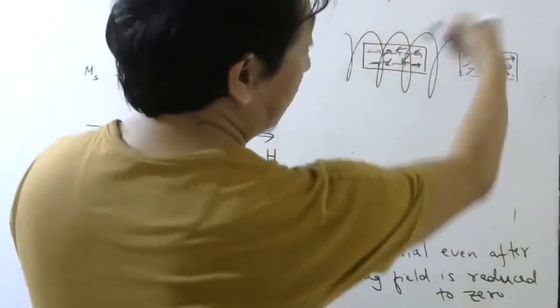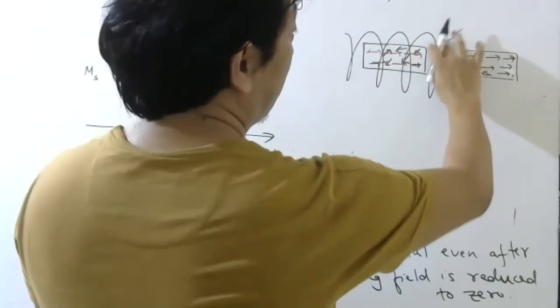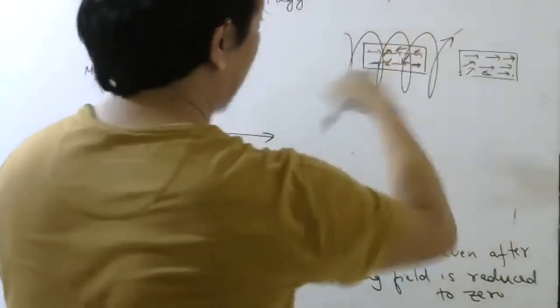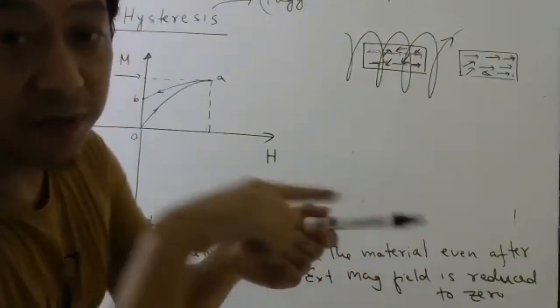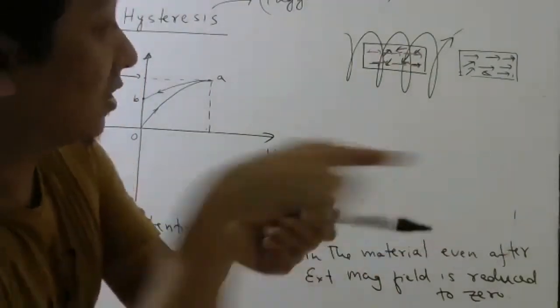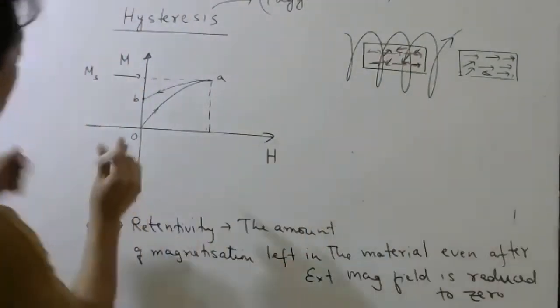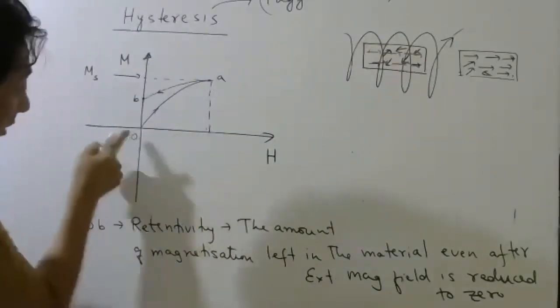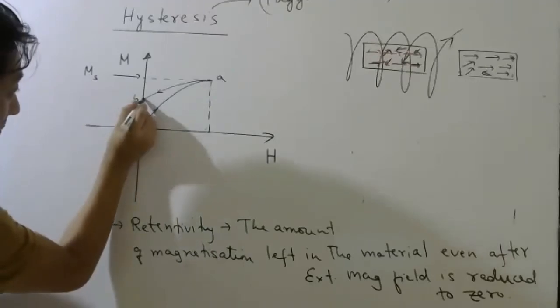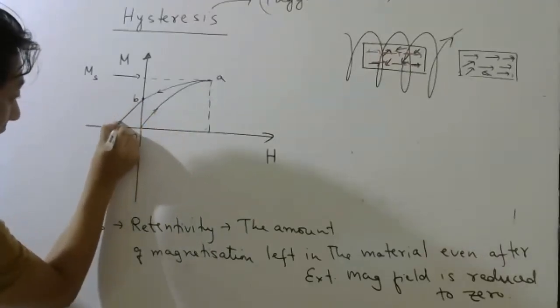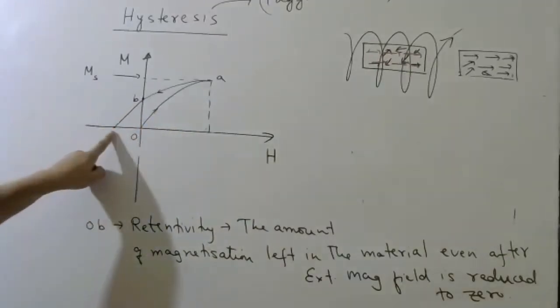Before, if current was going like this, now you have to apply current in the opposite direction like this. That means before the magnetizing field was this way, now it will be this way. So if you apply this negative, that means opposite direction, this magnetization will drop, and then somewhere here it will become 0.